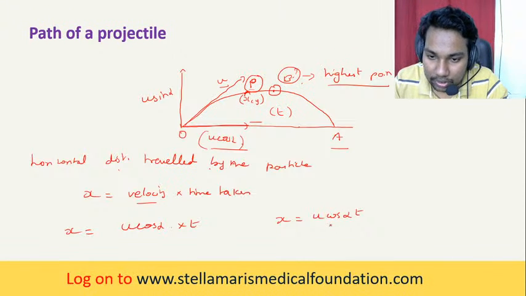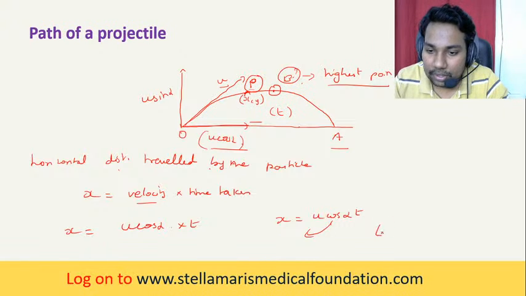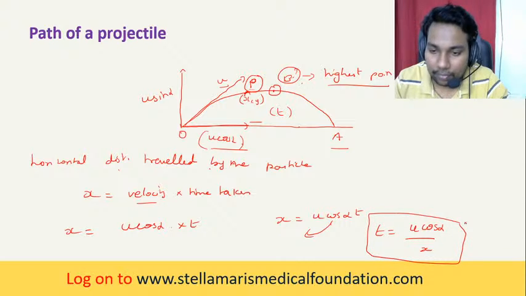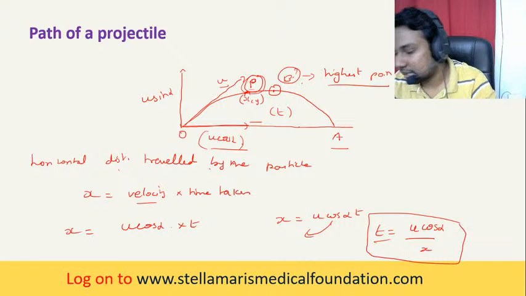Now we can take this u cos alpha to the other side, to the division side, so that t is equal to x by u cos alpha. You understand? So this is the time instant at which the particle is here. This is called a time instant.